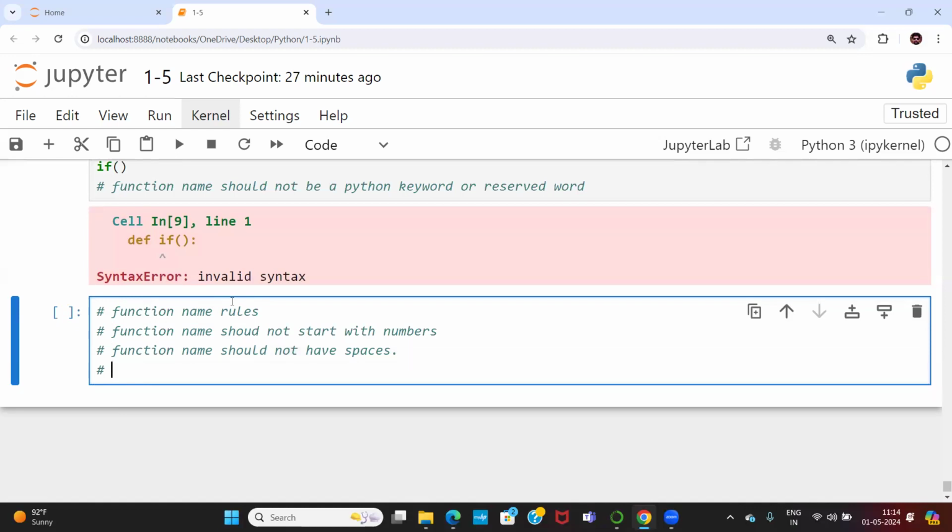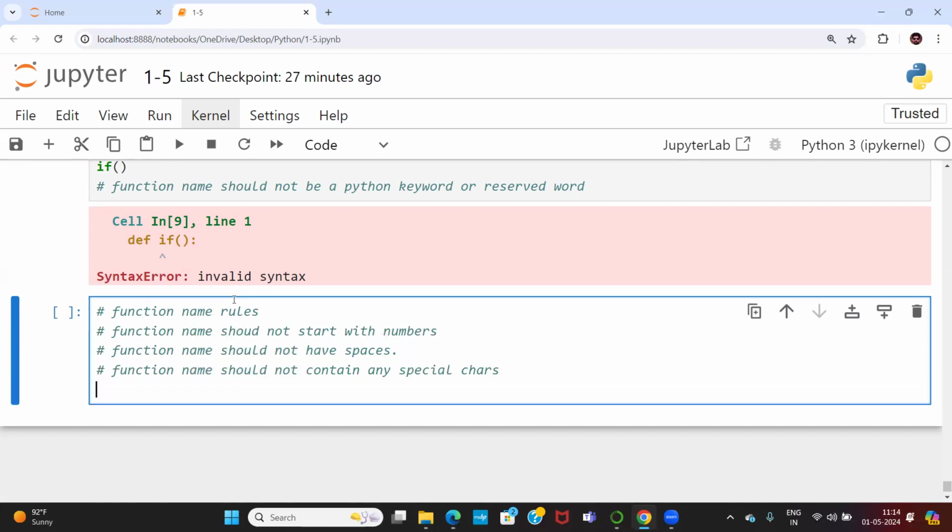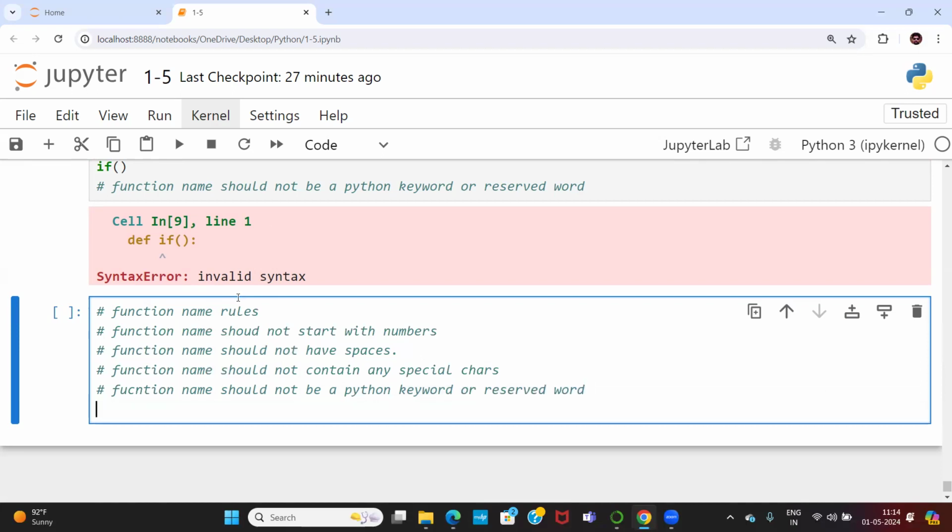Function name should not contain any special characters. And one more thing, function name should not be a Python keyword or reserved word. Okay. Function name should allow underscore.